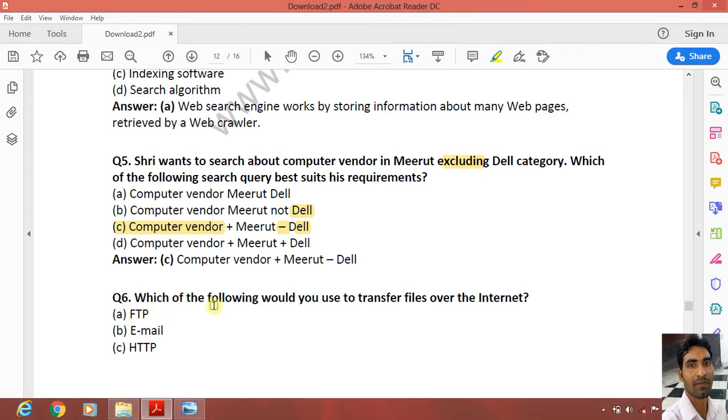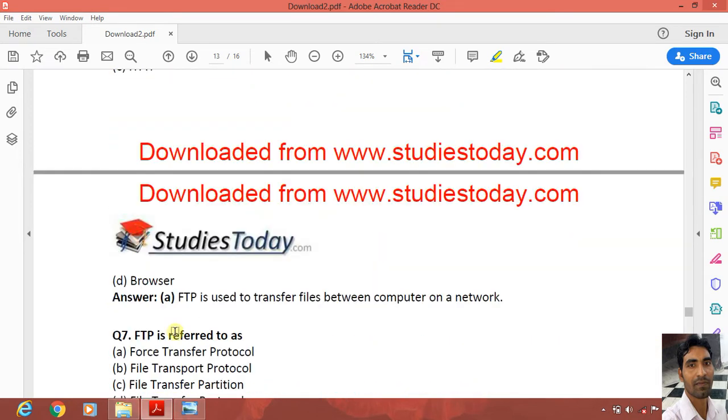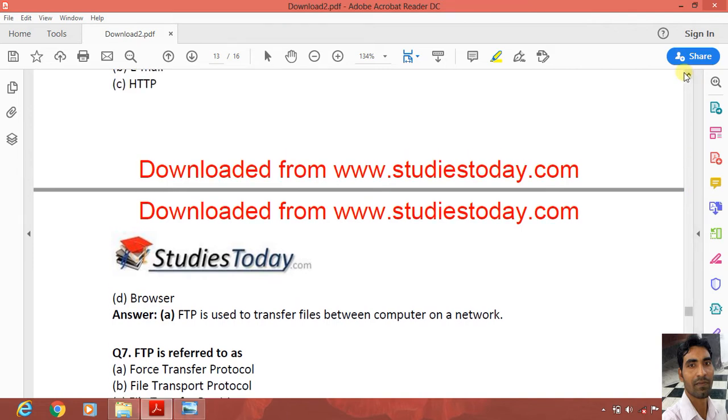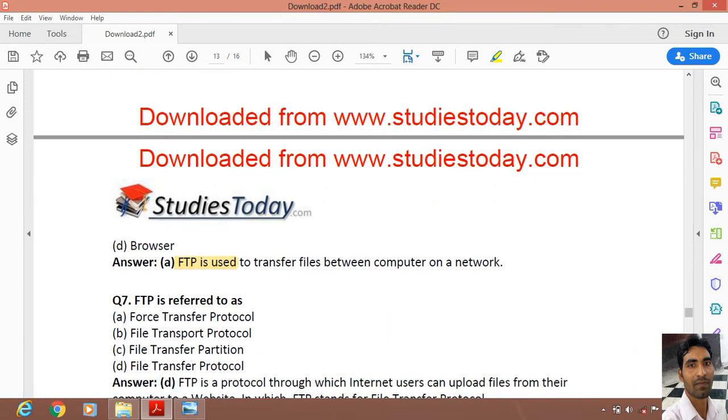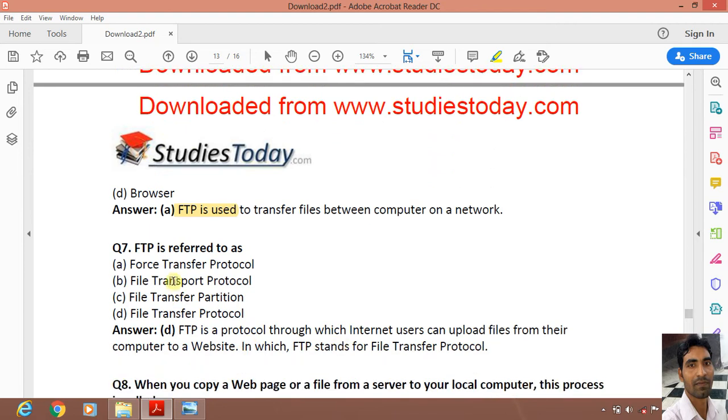Sixth question: which of the following would you use to transfer files over the internet? FTP, email, HTTP, and the fourth option is browser. As you already know, FTP means file transfer, so the correct answer is option A, FTP. Question number 7: FTP is referred to as, simply you know the full form, file transfer protocol. Option number D, file transfer protocol.